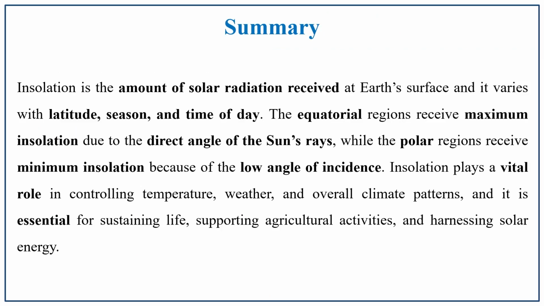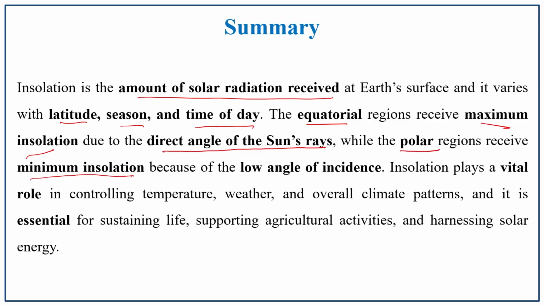Overall, the summary of this lecture: insolation is the amount of solar radiation received at the earth's surface. It varies with latitude, season and time of day. The equatorial region receives maximum insolation because of the direct angle of the sun's rays, while in contrast the polar region receives minimum insolation because of the low angle of incidence.